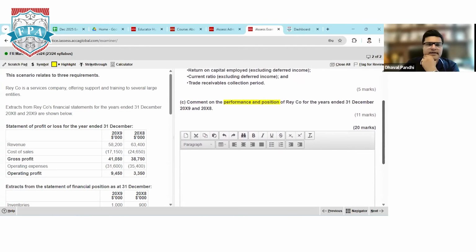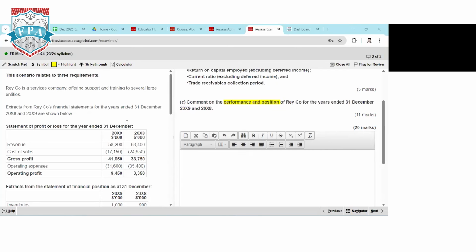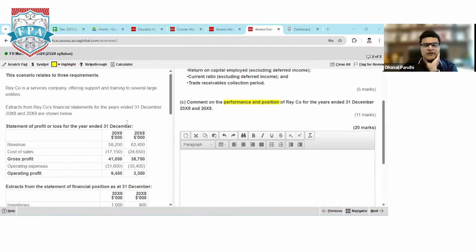Okay. So just do one thing. If you use your calculator, what percentage is the gross profit margin last year? Calculate it quickly on the calculator: 38,750 divided by 63,400. Don't write it like that, profit manipulations. That is 61.2%. So if the profit margin is 61%, approximately 39% is cost of sales.